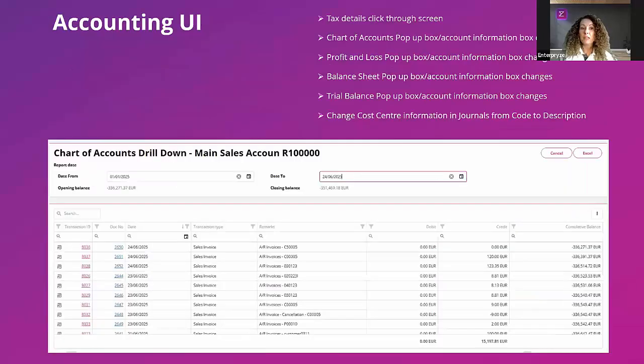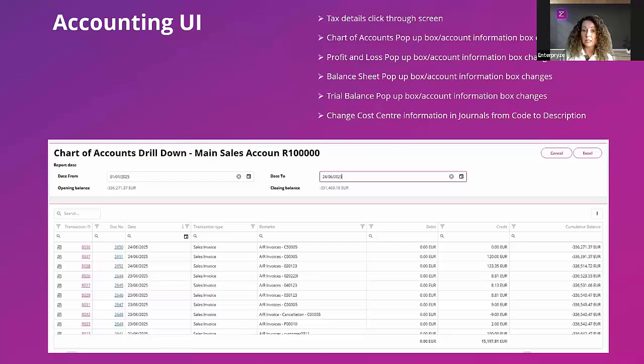Next up, we have the accounting UI. Again, I'll show this all to you in the live demonstration. One of the key things that we've done here is that up until now, we had done some initial changes. When you look, for example, at your chart of accounts screen or your profit and loss, we had changed the UI as you come into those screens, where everything is defined under panels, so that you can clearly see exactly where you have landed, and the information that you can switch on or off to enable that particular report or within that particular screen. So of course you have all the toggle buttons to switch on or off.